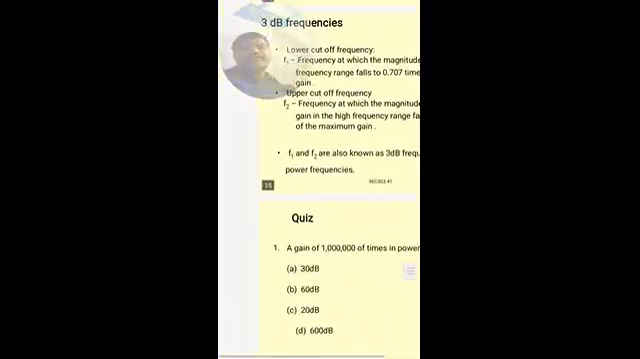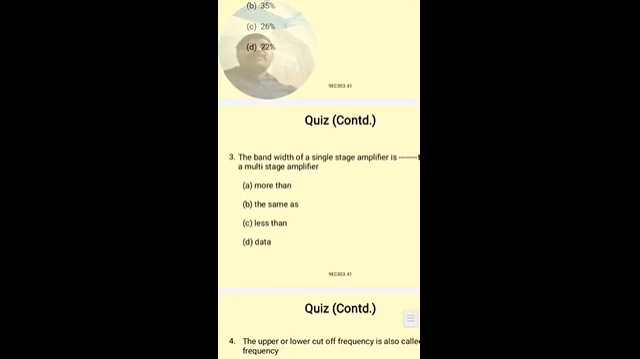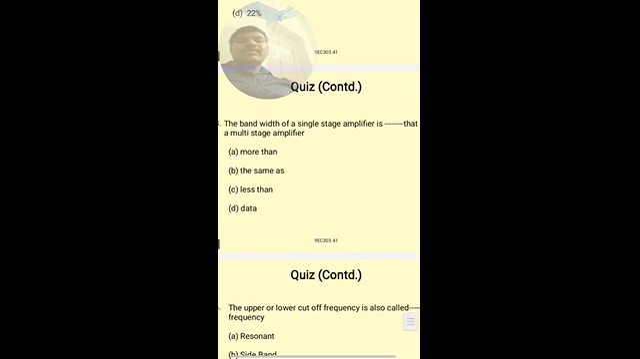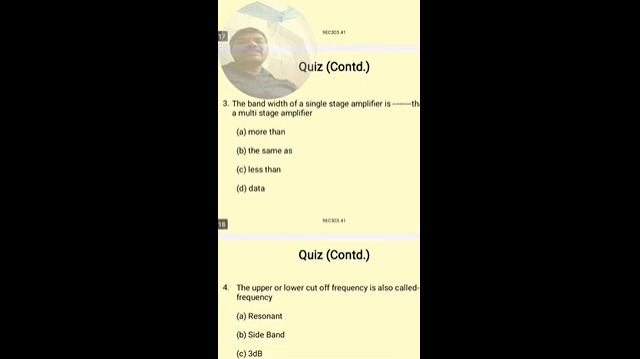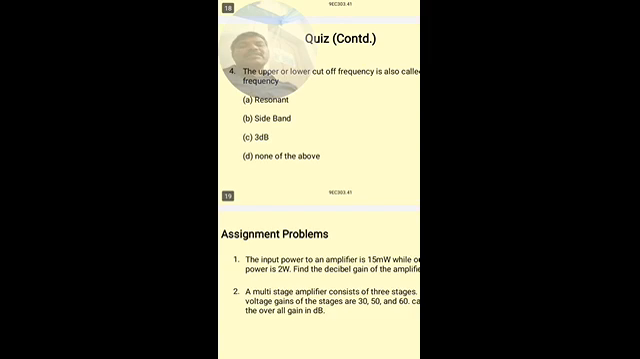The gain decreases. It is 10%, not given here. The bandwidth of the single stage amplifier is dash that of the multi-stage amplifier: more than, same as, less than that of the multi-stage. So it is less than that of the multi-stage. And the upper and lower cutoff frequency is also called the resonant frequency, sideband, 3 dB frequency, or none of them. That is called the 3 dB frequencies.